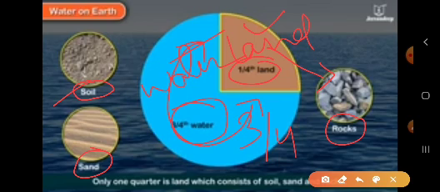So 3 parts out of 4 is water, or we can say 70% of the earth is covered by water and the remaining part is land.